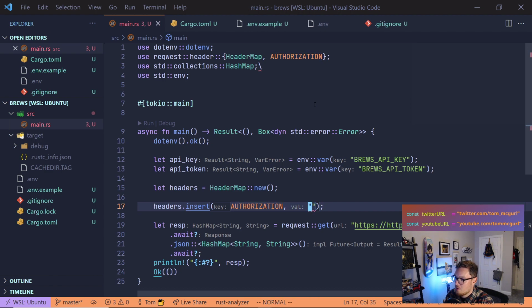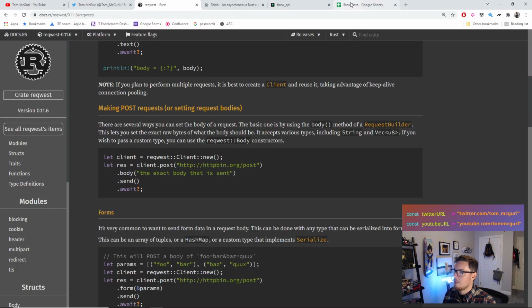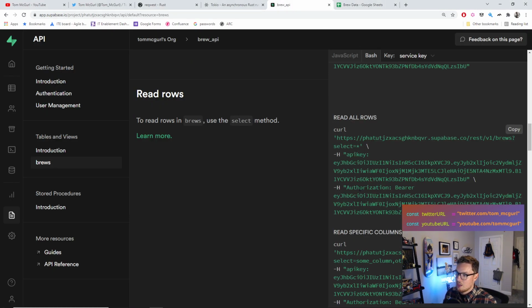And then the value is going to be the API token, but we need to preface it with bearer because we're using a bearer token. Let me show you what I mean by that. If you take a look here at our curl, the authorization header needs to be prefaced with the word bearer because we're dealing with a bearer token, like a JWT token, right? So we're going to preface that with bearer.